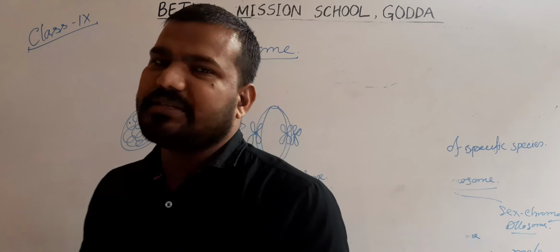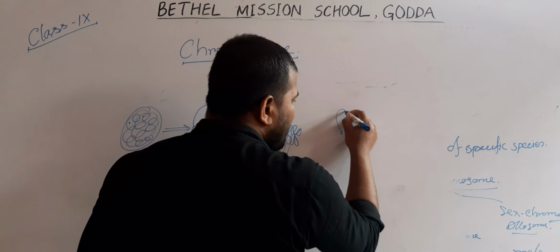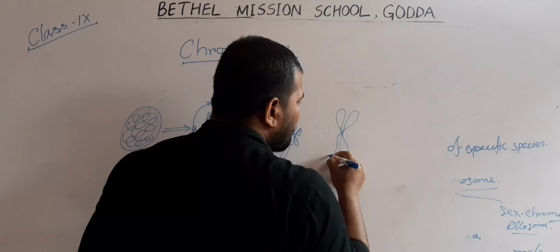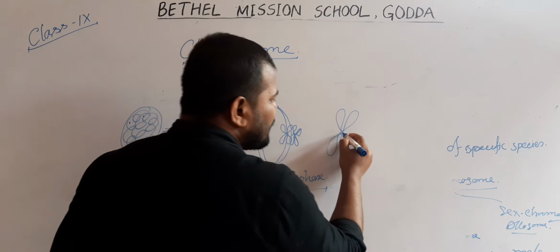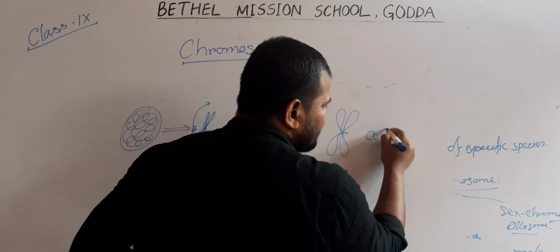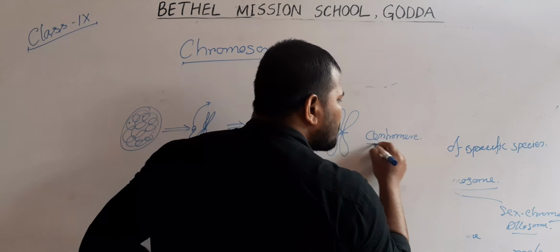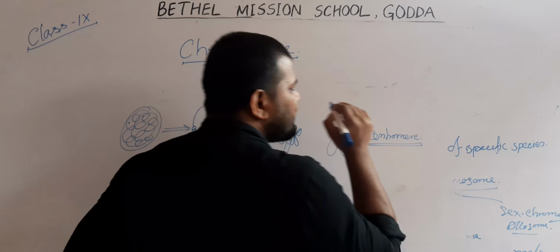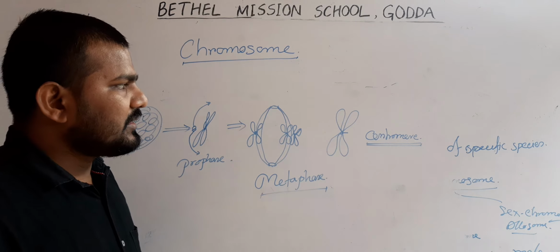In the case of the metaphasic chromosome, suppose this is a metaphasic chromosome. The primary constriction is known as a centromere. So every chromosome has a primary depression in the middle, that is known as a centromere.